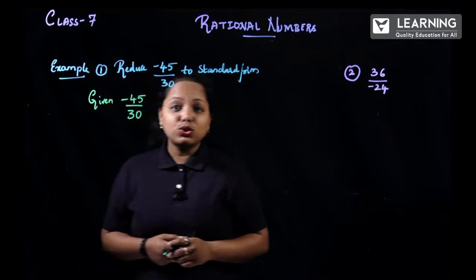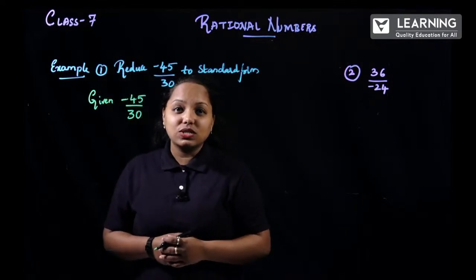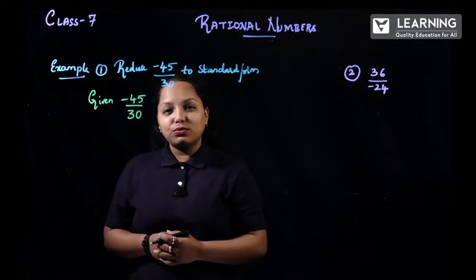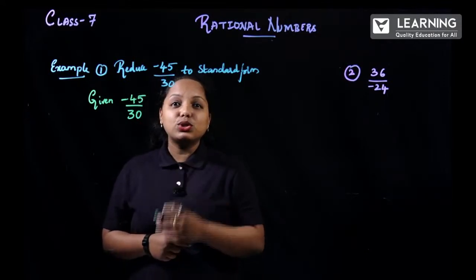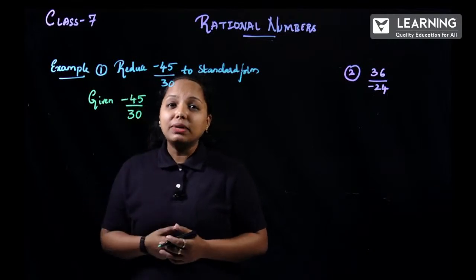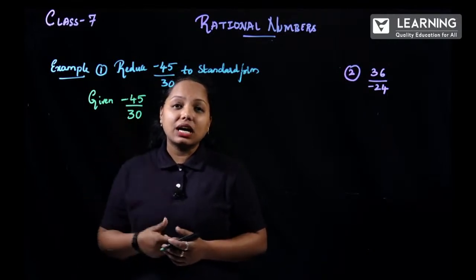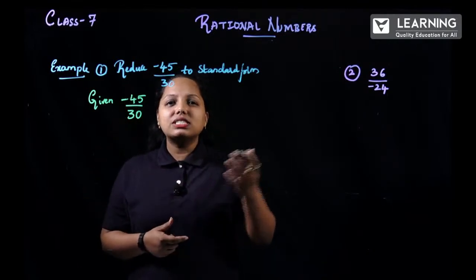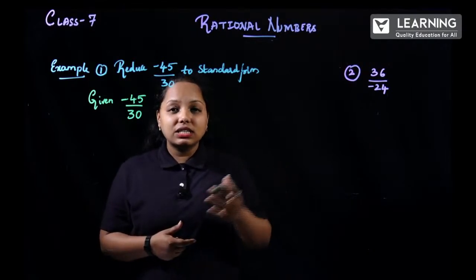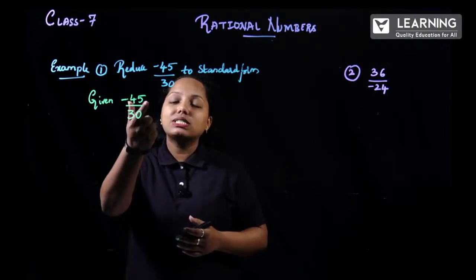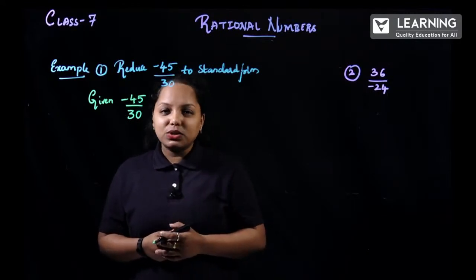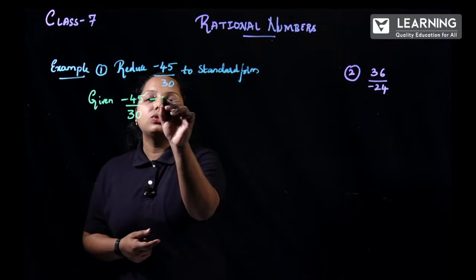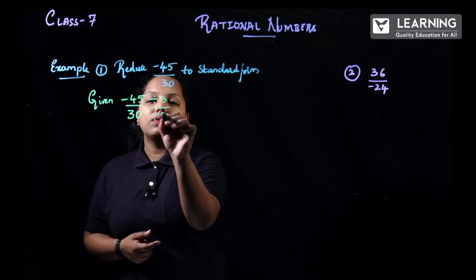Now, make sure you use the previous session's concept. What is that? Equivalent fractions. So, multiply and divide by the same number, or you can put the division there. Now, which number do I have to take such that both numbers are in the same table? You can go with 2, 3, 4, 5, 6 from the start itself. 2, obviously no, because the ending number is 5. For the 2 table it has to be even numbers, right. So now let me divide by 3, and this also by 3.